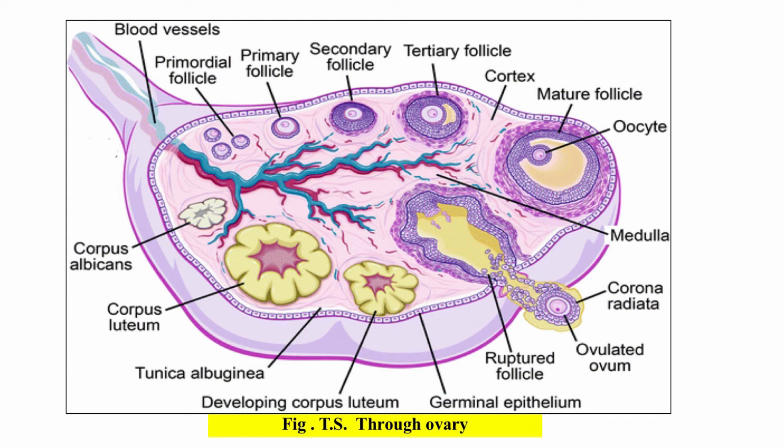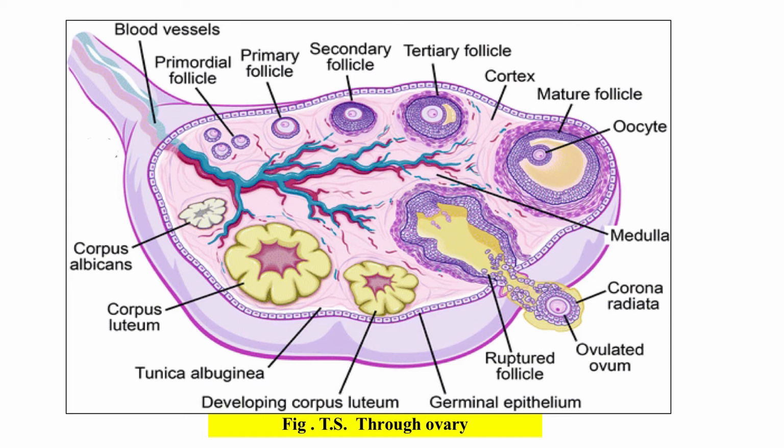Now, this is a transverse section through ovary. As you can see in the slide, inner to the germinal epithelial layer, we have the tunica albuginea layer, and we have all the follicles in different stages of development. We have a mature follicle with a huge antral cavity, and when ovulation takes place, the ovum is expelled out, leaving behind a yellow tissue, which is called your corpus luteum. This corpus luteum will secrete progesterone for the maintenance of this particular ovum, which will get into the uterine cavity through the oviduct or the infundibulum.